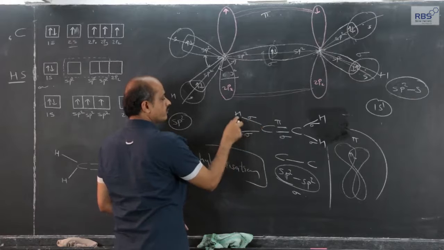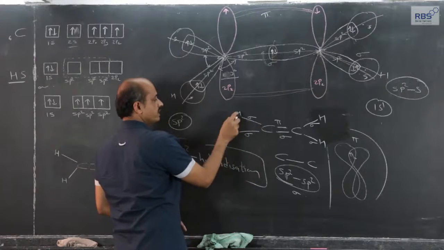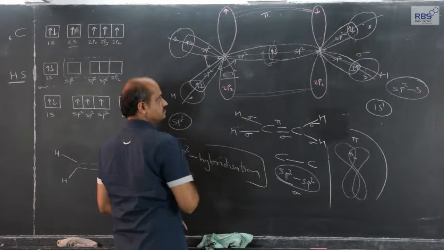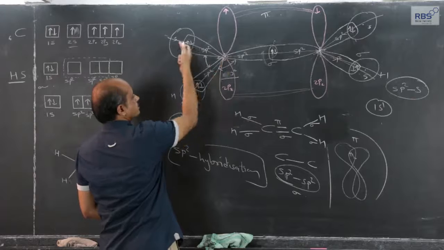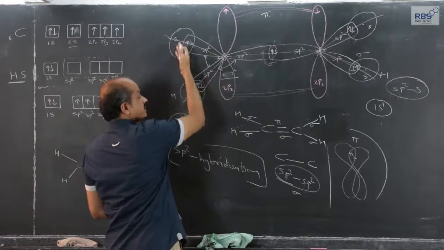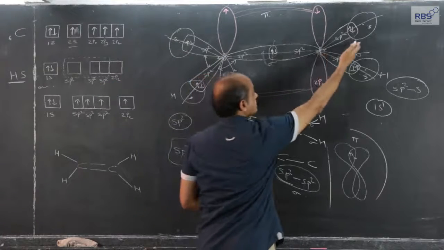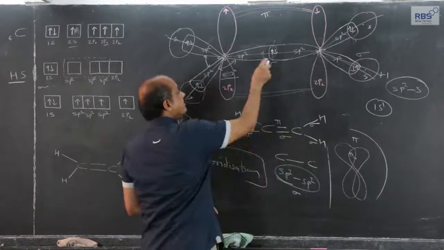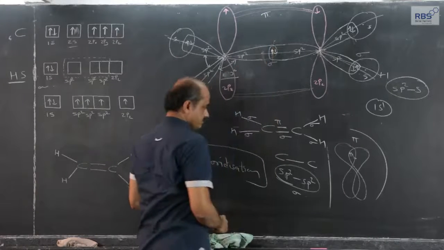Carbon hydrogen bond formation has taken place by sp2 s overlapping coaxial. Electron density is in between the line joining the two nuclei. Such four bonds are there in ethene, two for this carbon atom and two for this carbon atom, and double bond. Among the double bond, one is sigma, one is pi.